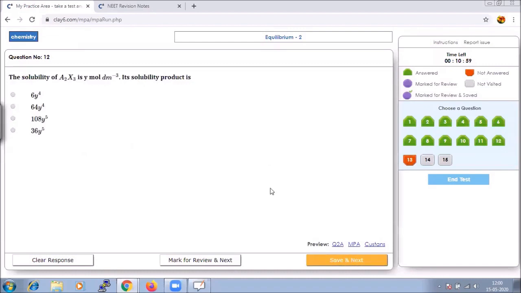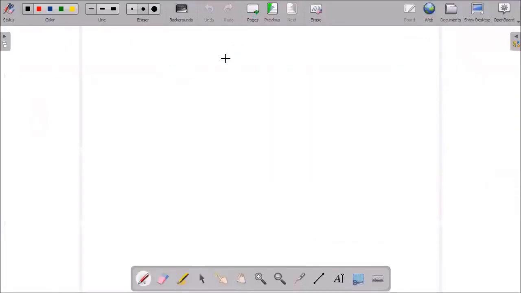And the next one is: the solubility of A2X3 is y moles per decimeter cubed, what is the solubility product? It's very simple. As earlier also we did a similar type of question. So for the solubility product, we have to calculate the Ksp. So it is of A2X3.